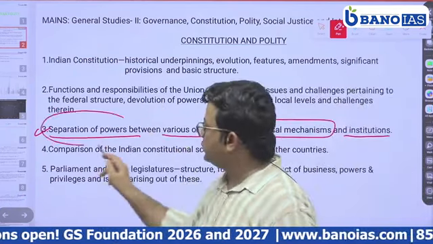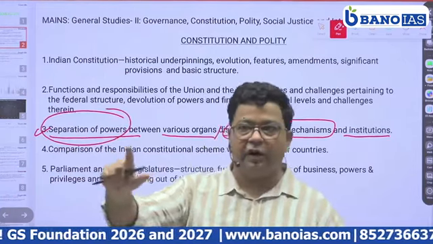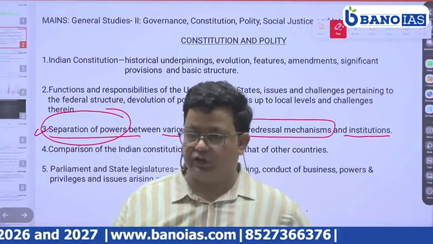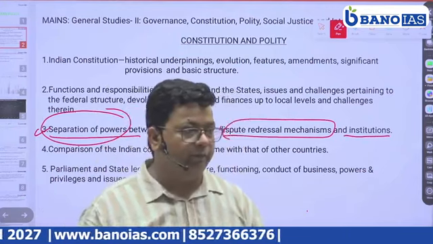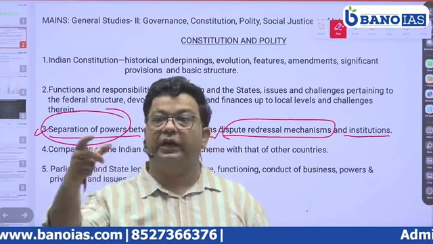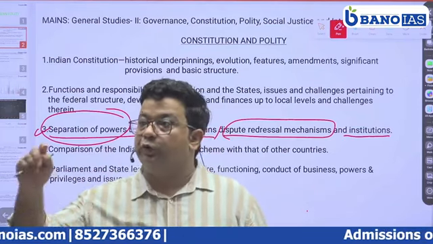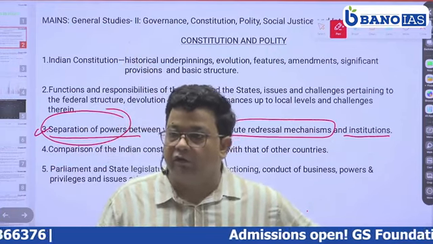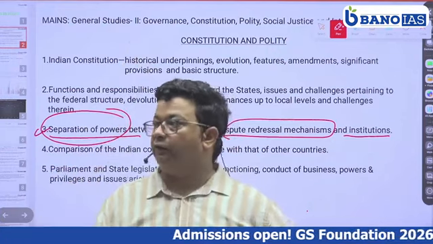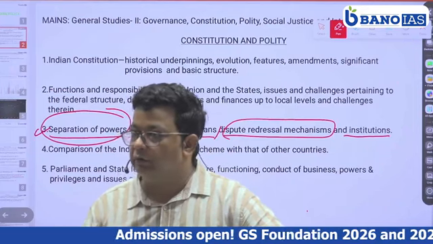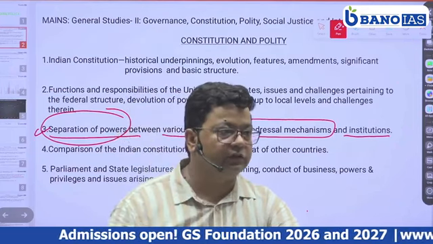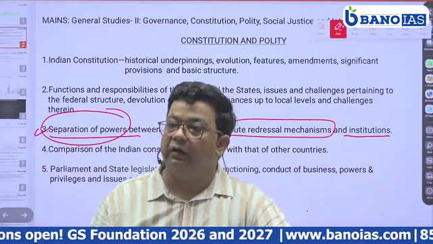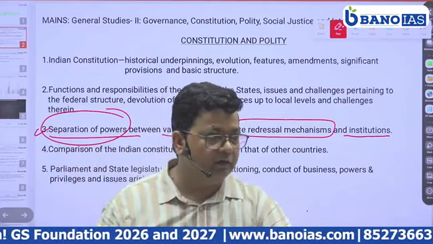Next is separation of powers between various organs, dispute redressal mechanism and institutions. Here we will understand the separation of power between the organs of the government: executive, legislature and judiciary. What is a dispute between them? We can also understand here the dispute between the legislature and judiciary, which arose as early as 1950, 1951, when Parliament came up with the first constitutional amendment act to abolish the zamindari system and interfere in the individual right to property, which was a fundamental right at that period.